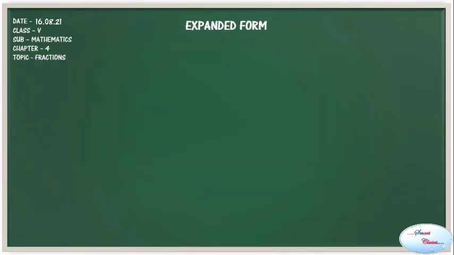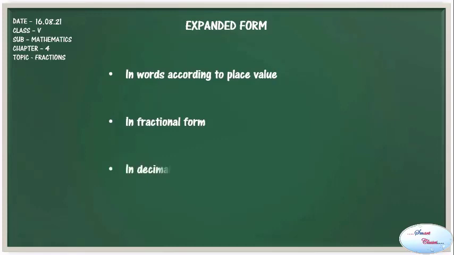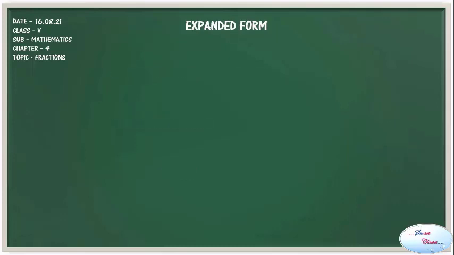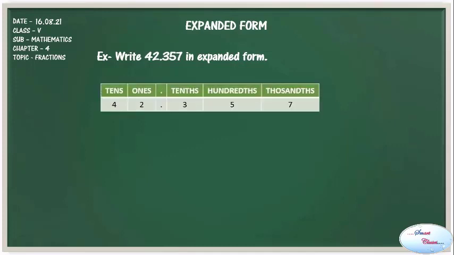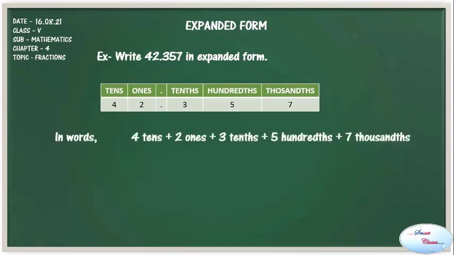Now, the expanded form. A decimal number can be written in expanded form in 3 ways: in words according to the place value, in fractional form, and in decimal form. For example, let's write 42.357 in expanded form. So I have placed this decimal number on a place value chart. In words, I will write it as 4 tens plus 2 ones plus 3 tenths plus 5 hundredths plus 7 thousandths.